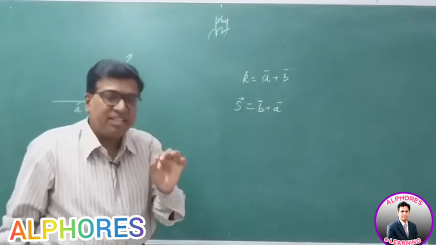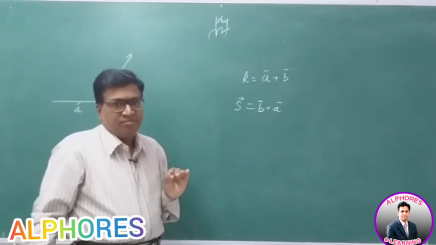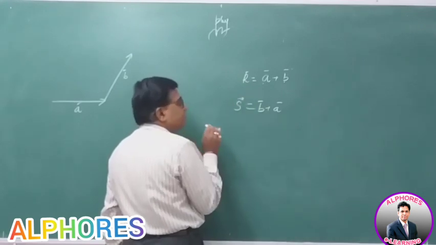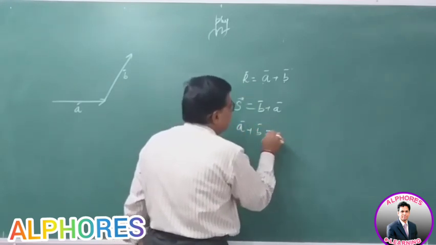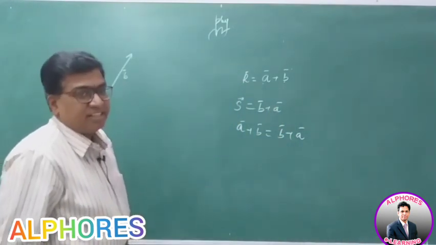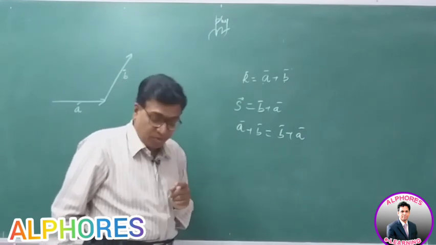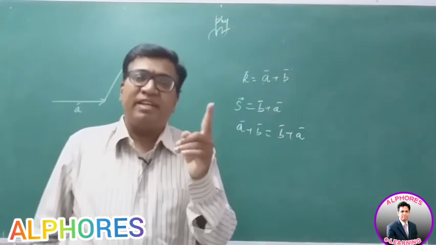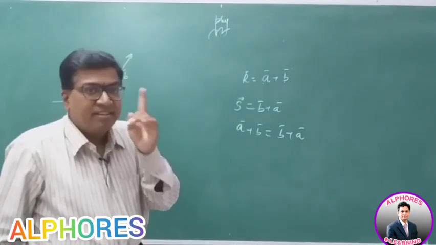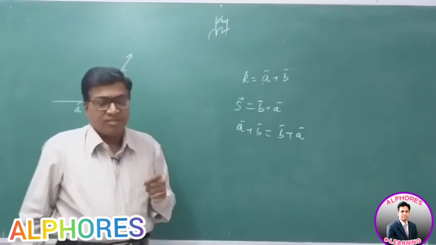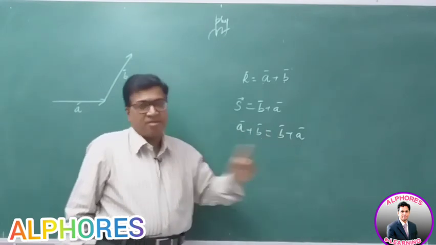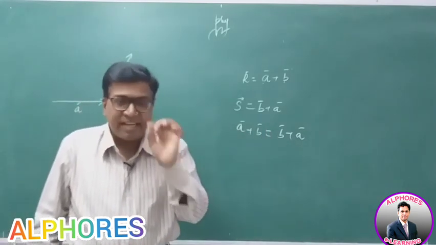Vector addition obeys the commutative law. That is, A bar plus B bar and B bar plus A bar are both the same. So A bar plus B bar is the same as B bar plus A bar. Both represent the same. It obeys the law of commutation. If any physical quantity has to be represented as a vector, it has to obey this law. The law of commutation is a must. A bar plus B bar must be the same as B bar plus A bar.